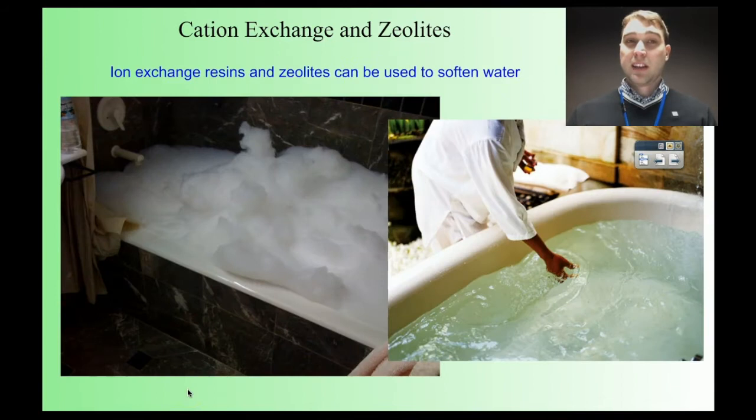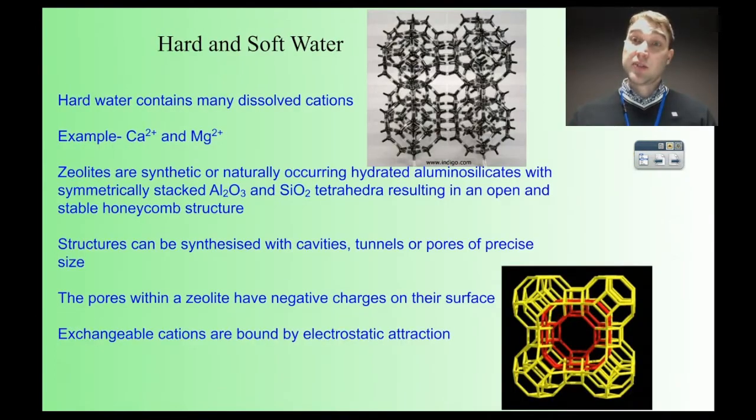Now we're going to talk about cation exchange and zeolites, and ion exchange resins. If you're in a place that has soft water, it has very low concentrations of calcium and magnesium ions. So if you chuck some bubble bath in a bath, you'll get lots and lots of bubbles. If you live in a place with hard water, you'll get very few bubbles being produced. And that's because of how the calcium and magnesium ions interact with the detergents. So just restating that, hard water has large concentrations of calcium and magnesium ions.